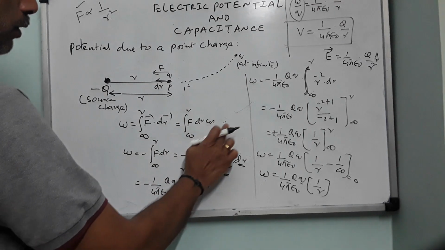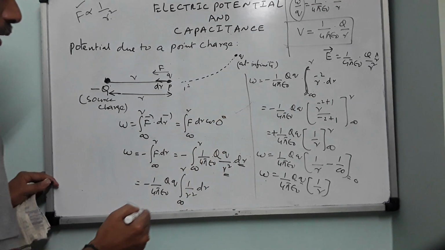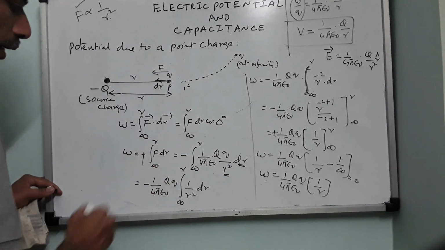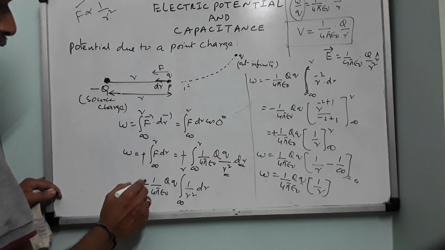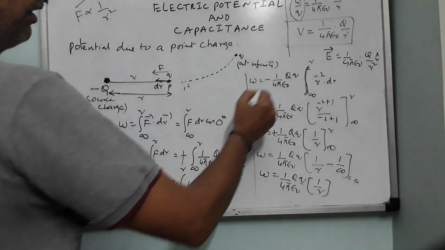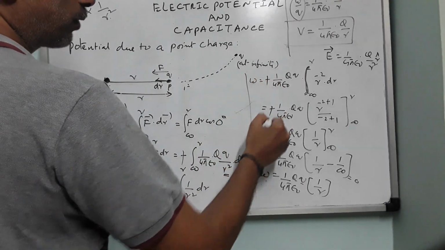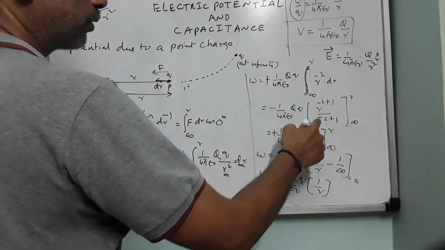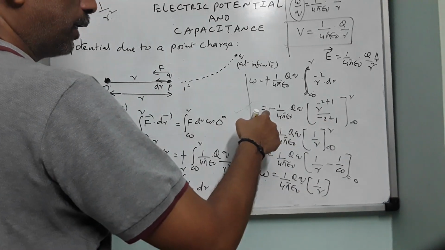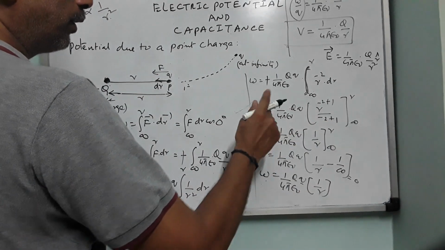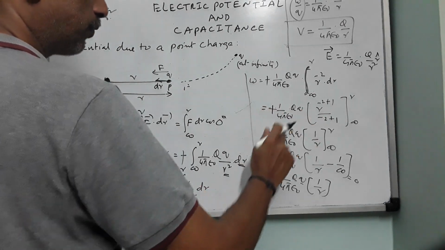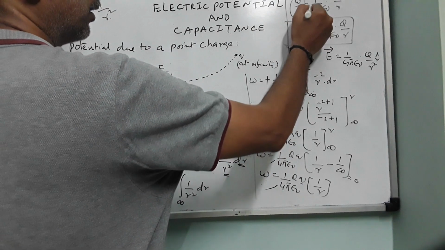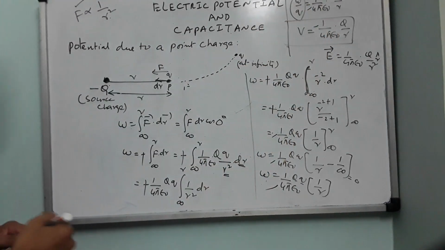Then this angle will become 0 degree, cos 0 degree. Cos 0 is how much? Plus 1. So therefore, this minus will not be there, plus will be there. Here also plus will be there. Here also plus will be there. Right? Now, here also plus will be there. Now this minus is multiplied, right? This minus 1 is multiplying with minus, therefore you got a plus now. Now when this is a plus, this minus will appear here as minus. So this minus, this minus, and finally you have minus.